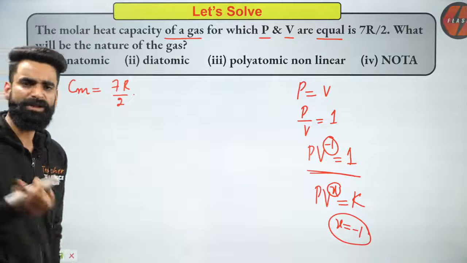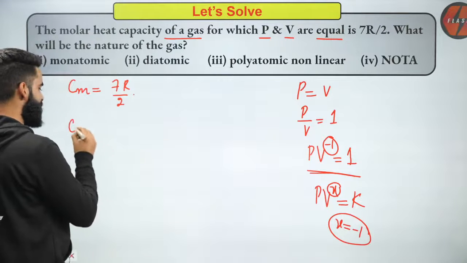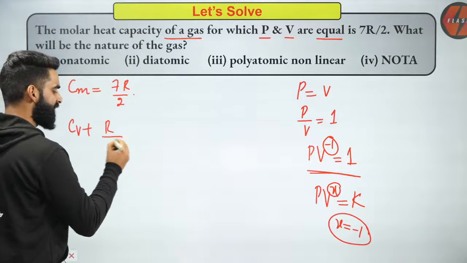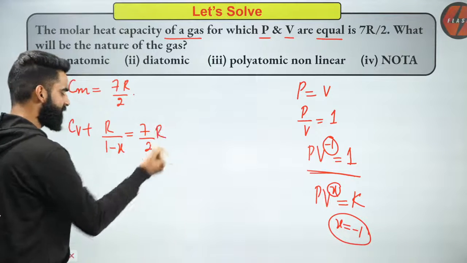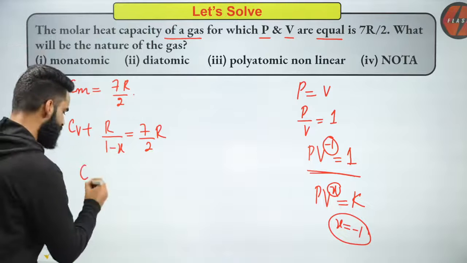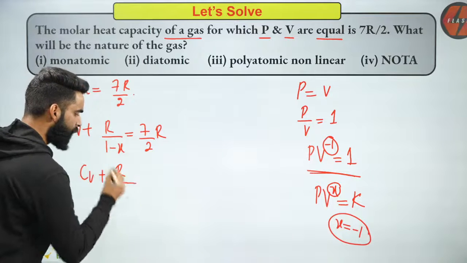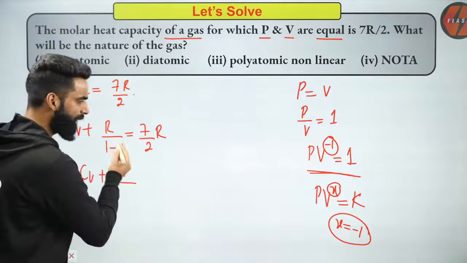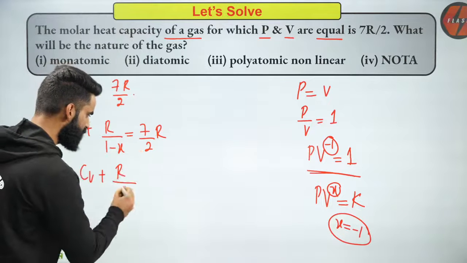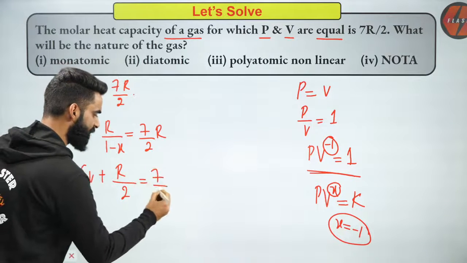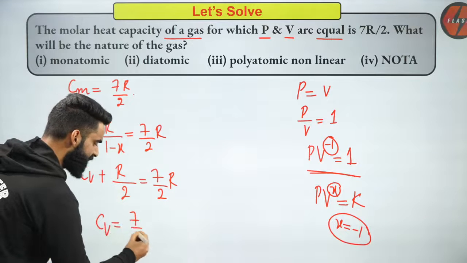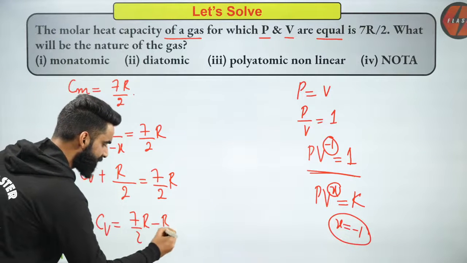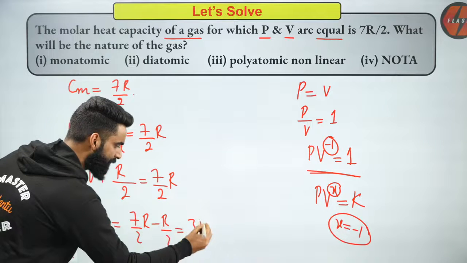Molar heat capacity, you know the formula, guys. Just now we have discussed that: Cv plus R divided by 1 minus x is equal to 7R by 2. Here 1 minus x is 1 plus 1, which is 2. So the equation is Cv plus R divided by 2 equals 7R by 2. So Cv value will be 7R by 2 minus R divided by 2. So you are getting the Cv value as 3R.